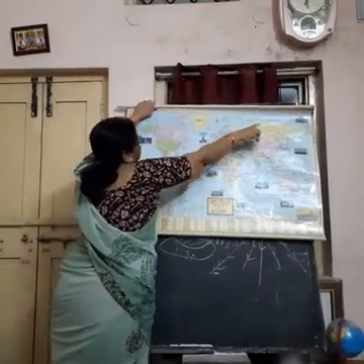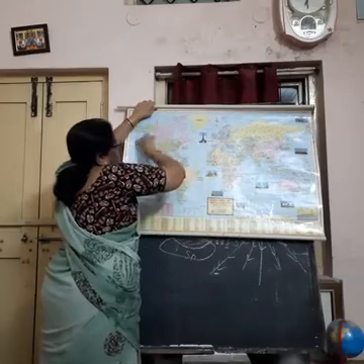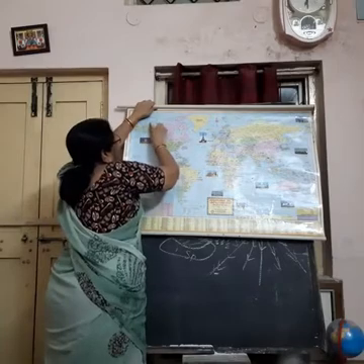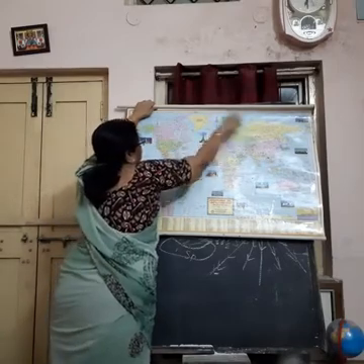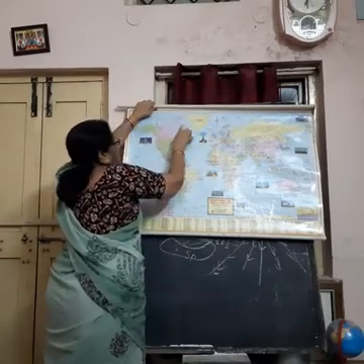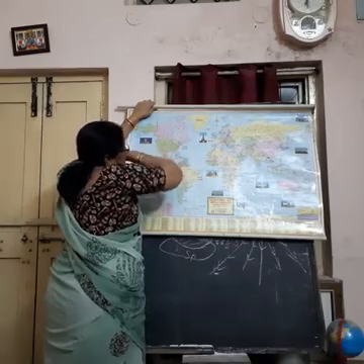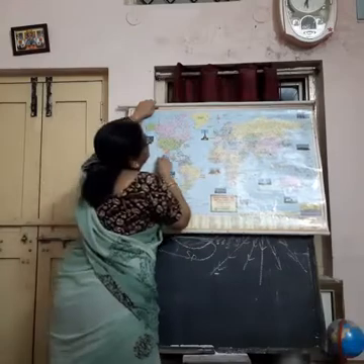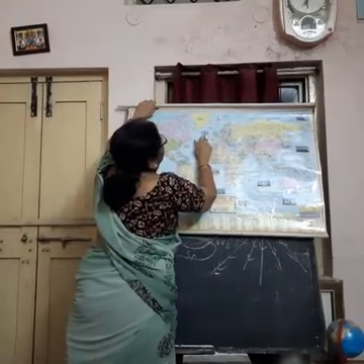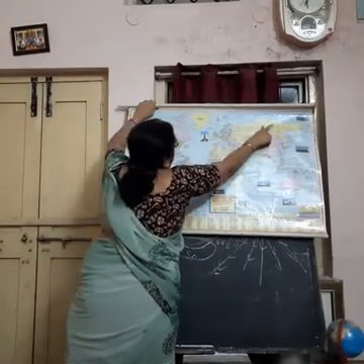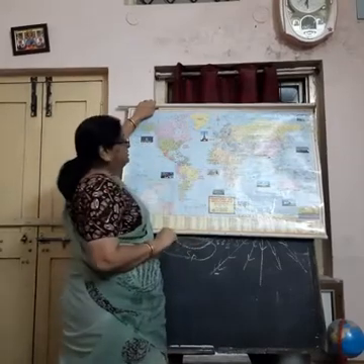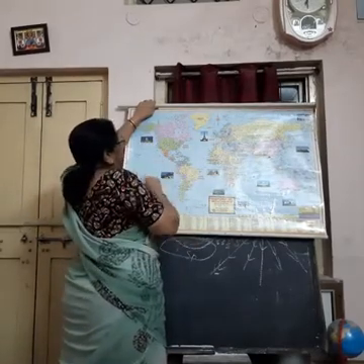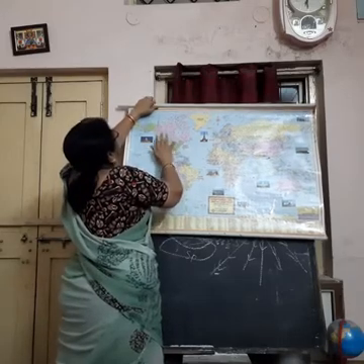This all part is North Polar region. Here it is Arctic Ocean all above, and these are the islands, group of islands of North America. And here you can see some parts of Europe, then some parts of Asia also are located in this polar region. So what are located?